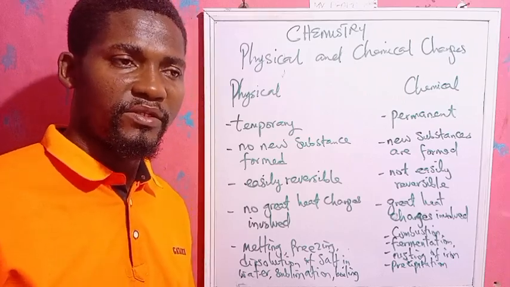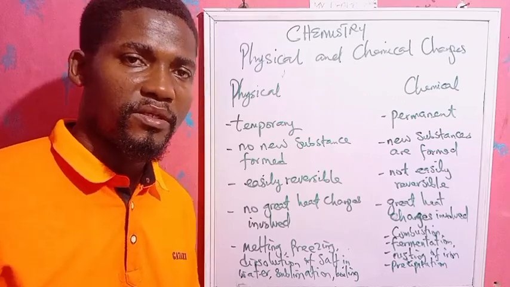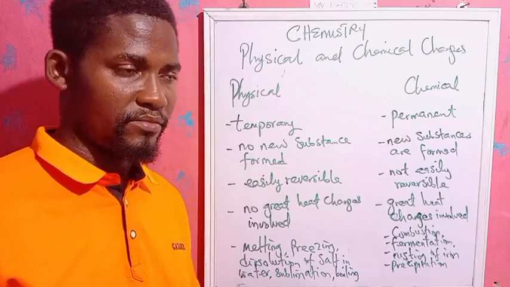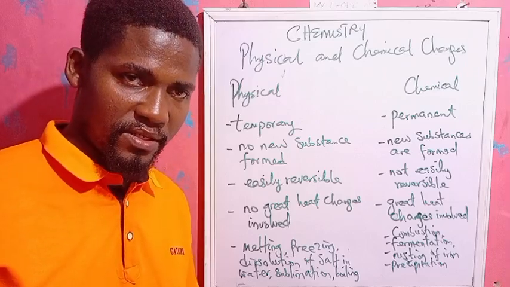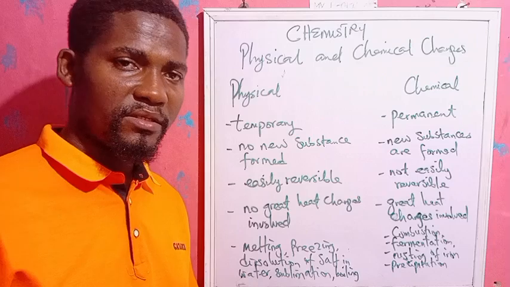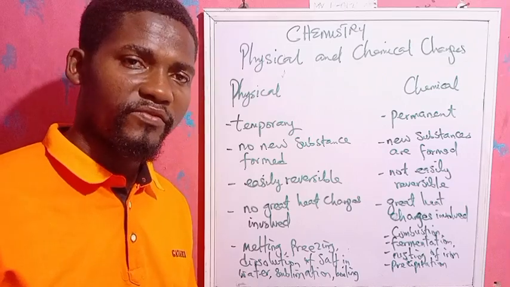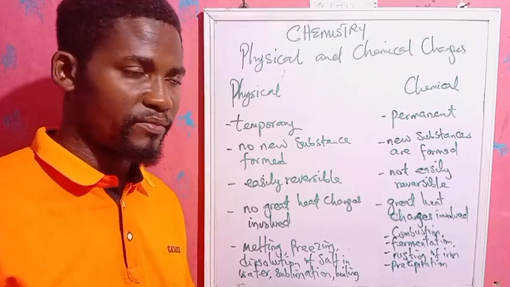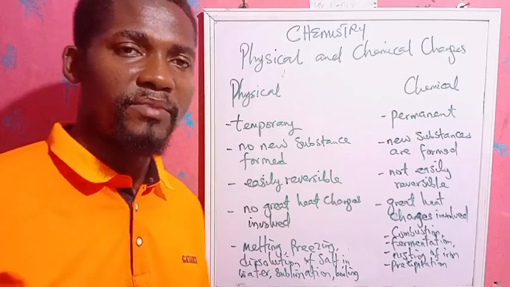Fermentation, making of yogurt, we need a fermentation reaction there. And in baking and many industries, we make use of chemical changes too. Now let's look at compounds and mixtures.